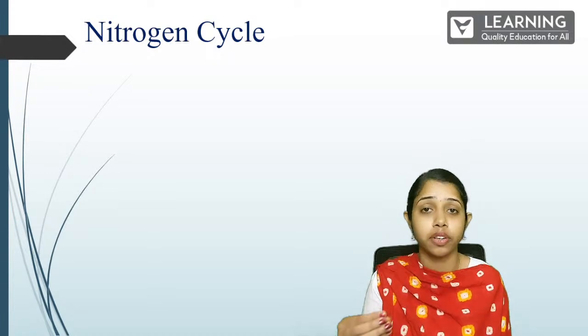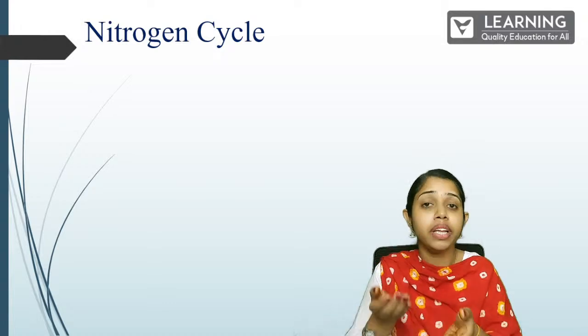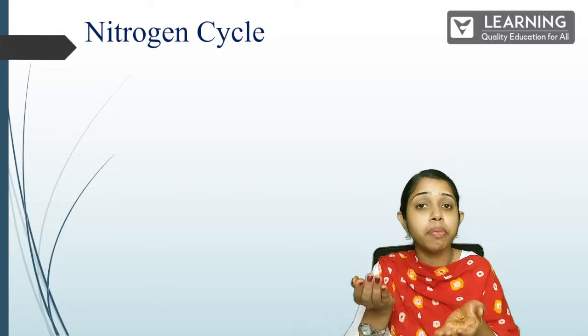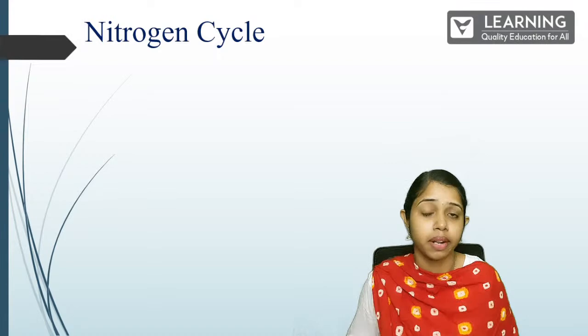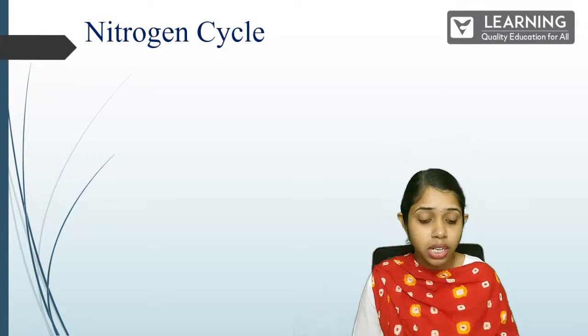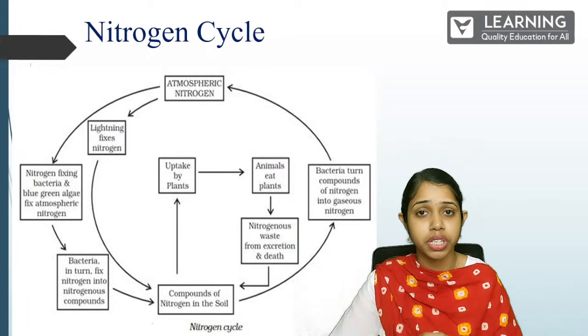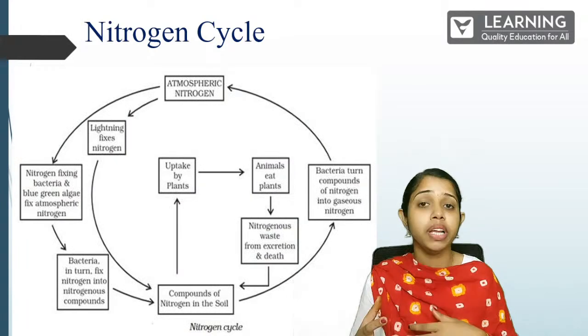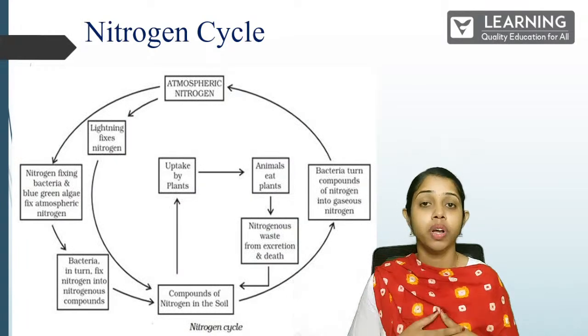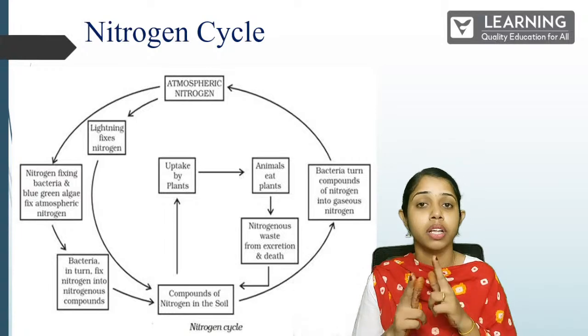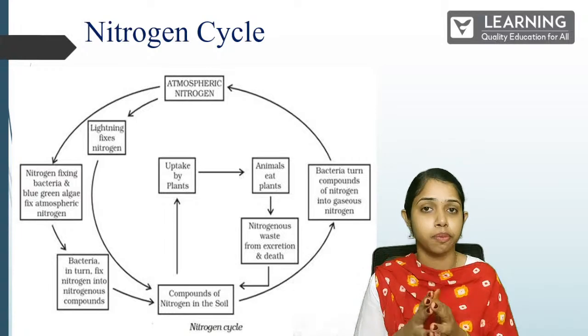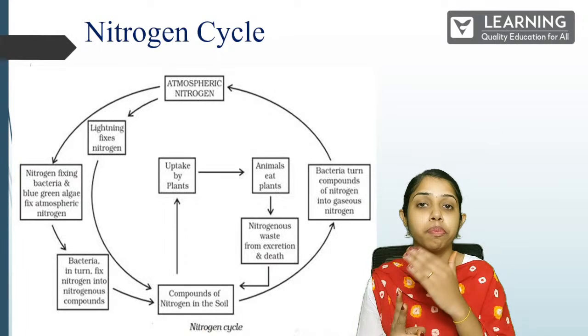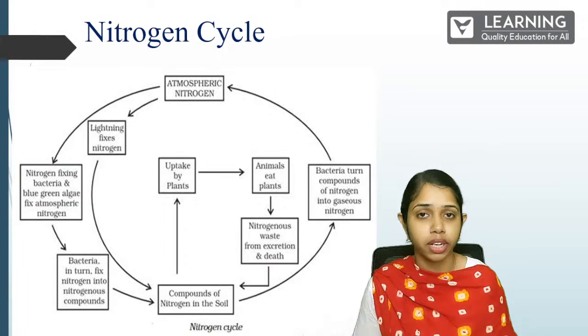These rhizobium bacteria are in a symbiotic association with the plant. What is a symbiotic association? It means it will be useful for me and also for you. Like if we two are friends in a symbiotic relationship, it is useful for both persons. That is what is called a symbiotic relationship.